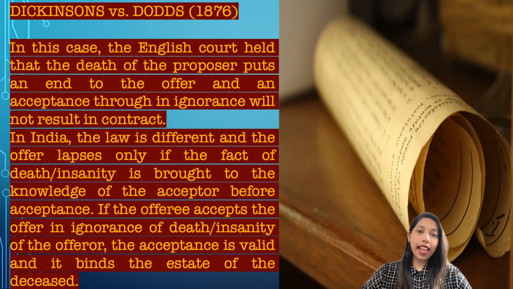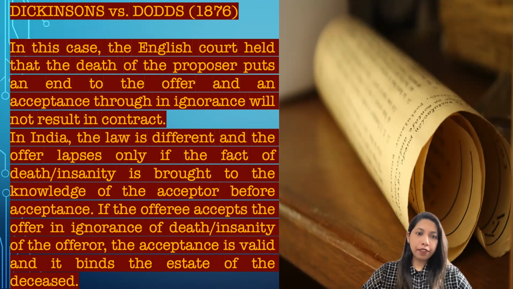There will be an end of the particular offer which is given by the offerer, and an acceptance, even though in ignorance, will not result in a contract. There will be no contract even if the acceptance is given in ignorance of the death or insanity of the offerer. So this is the situation under English law. And now I'm going to speak about Indian law.